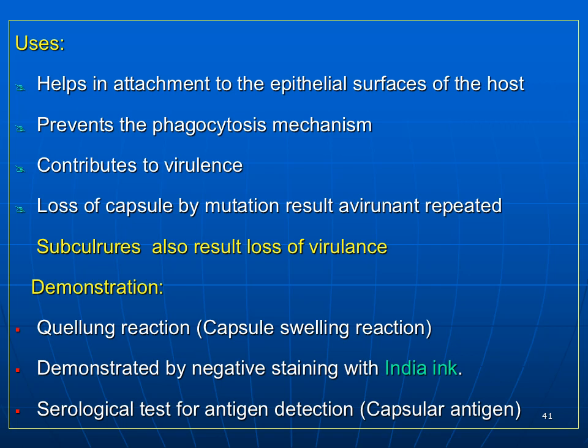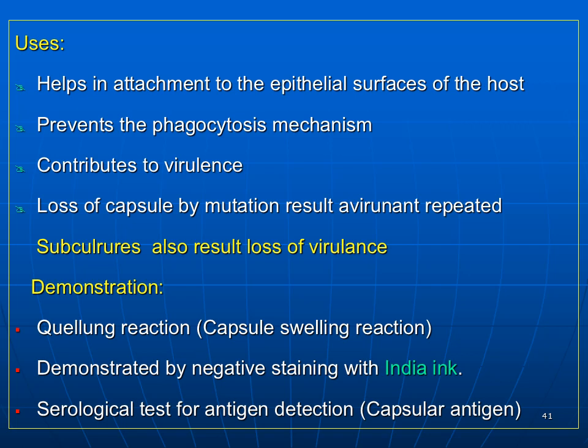Now come to the uses of the capsule. The capsule helps in attachment to the epithelial surface of the host and prevents the phagocytosis mechanism. The capsule can also contribute to virulence. The loss of capsule by mutation results in avirulence, and the capsule can also be lost when you do subcultures. This loss of capsule results in loss of virulence.